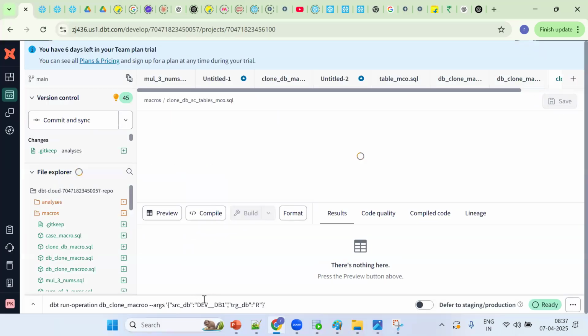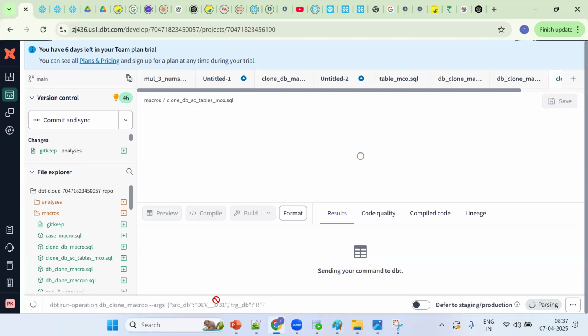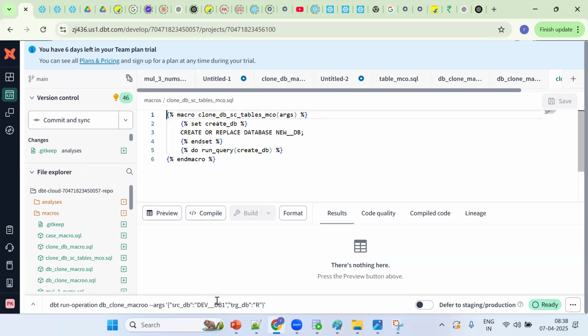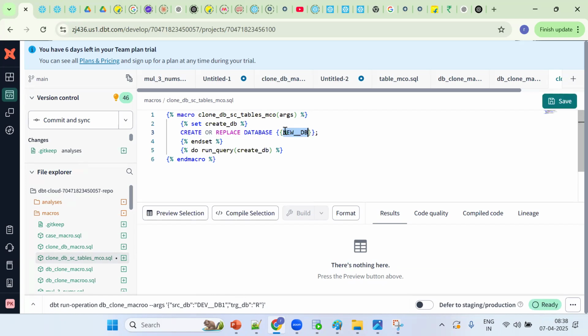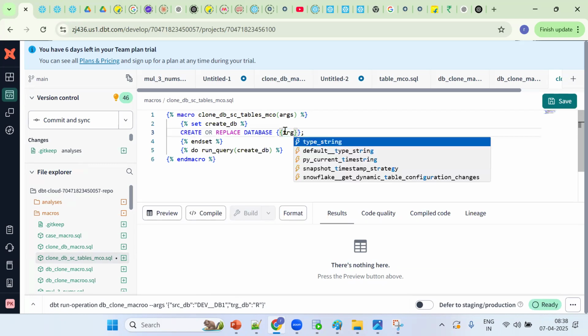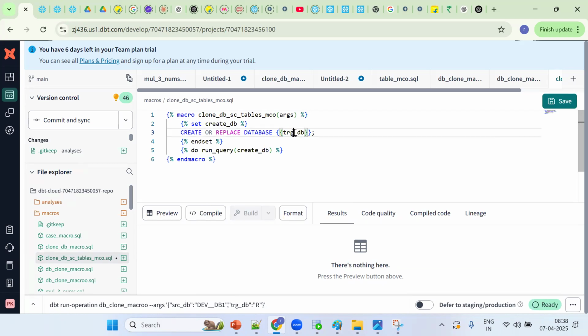Now how to run this macro? Tell me, right now is it static or dynamic? Static. Now tell me how to make it dynamic. How many arguments are required here, one or two? Right now only one, no? New database. So target, it's a single one right now, only the TRG database. Control C, Control V. Okay, now how to call?